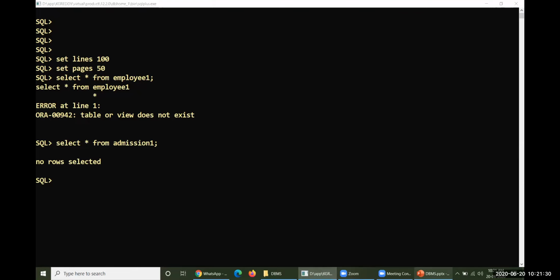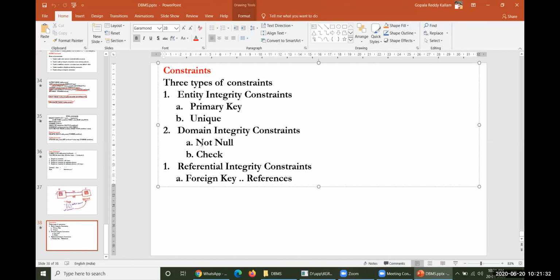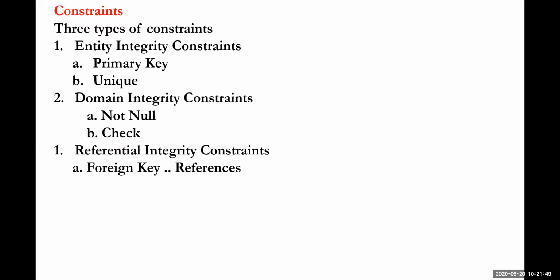However, we have already seen what is not null and what is check in the previous session itself. If you have any questions in those two, please type your question, because these constraints are very important to concentrate on. I'll answer the question, then I'll move to entity integrity constraints.